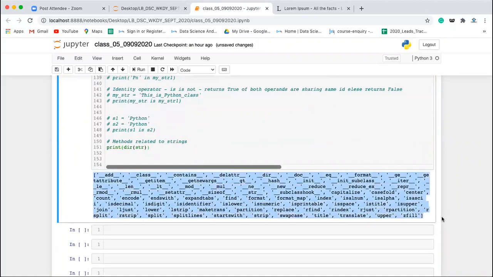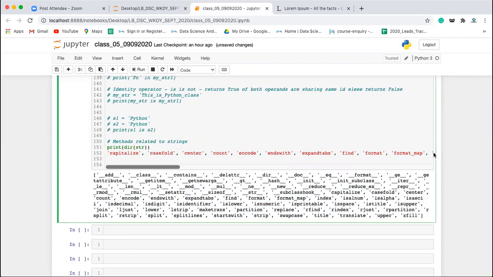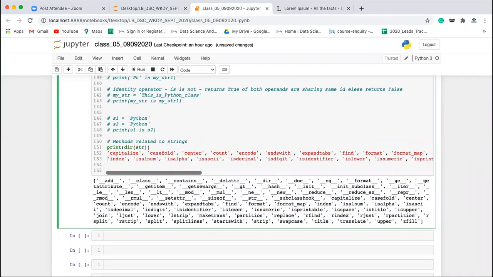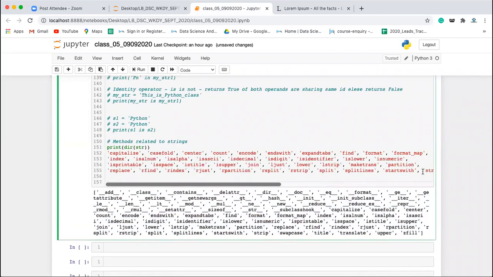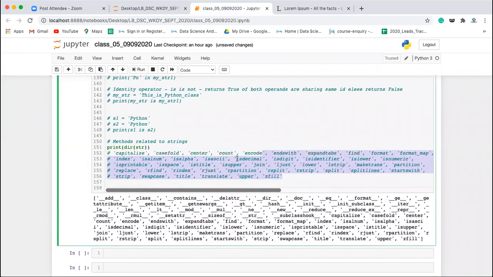Inside this list, you can find two types of methods. A few methods are preceded and succeeded by double underscore. These are built-in methods, and we are not going to discuss them. And there are a few normal methods, and we are more interested in these methods. So these are all the methods which we are going to discuss in our class.